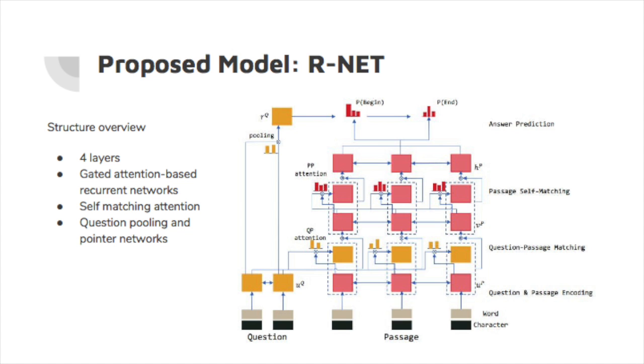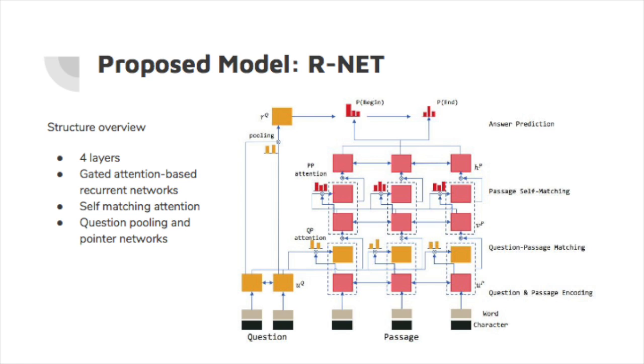So the basic structure of RNet consists of 4 layers. The first one is a question passage encoding, and the next one is a passage matching layer, which generates a representation with question awareness. Then there is a layer that does passage self-matching, and then we have an answer prediction layer that generates the output to predict the start and end of an answer.